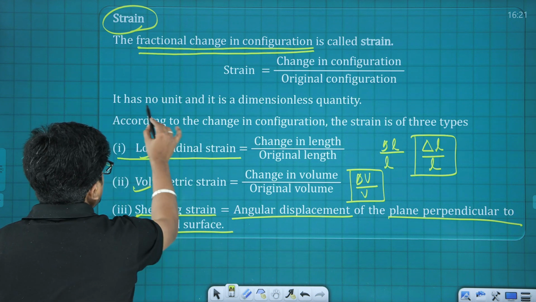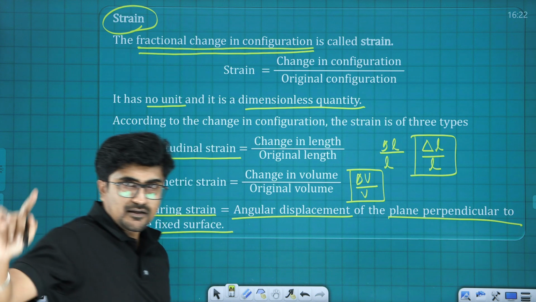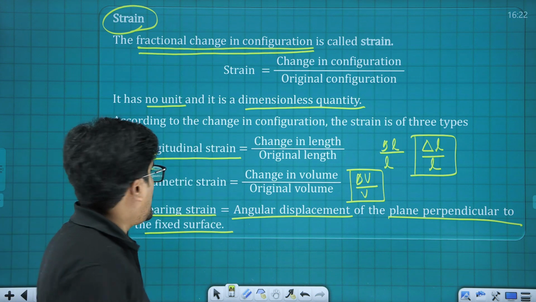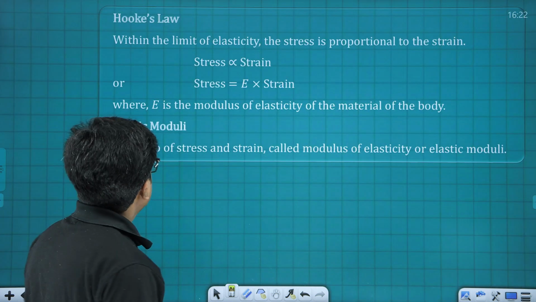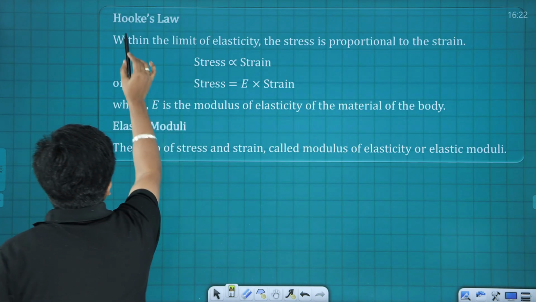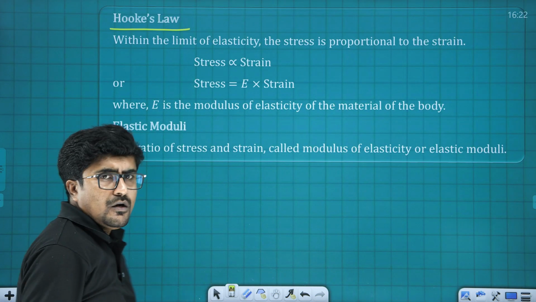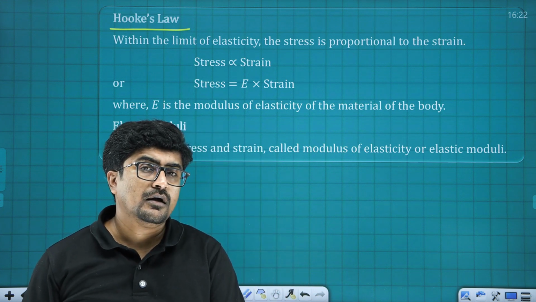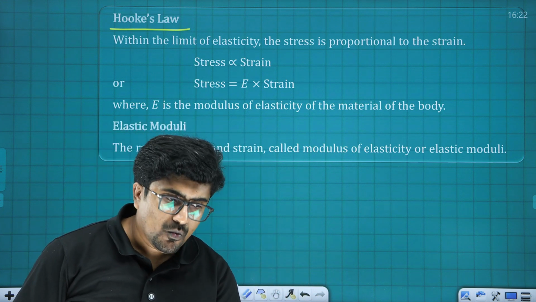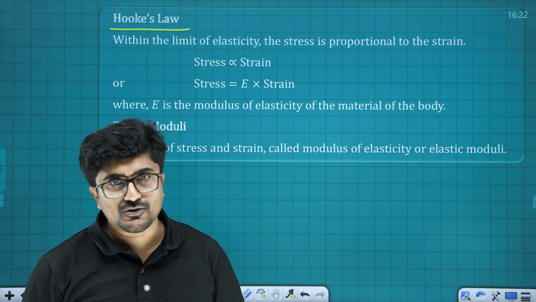Okay, so it has no unit and it is a dimensionless quantity. That is also an important point related to all the three terms here. Okay, the next one is Hooke's law. Hooke's law tells how stress and strain are connected, or how we can predict a relation between these two.